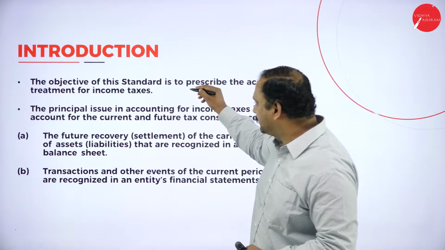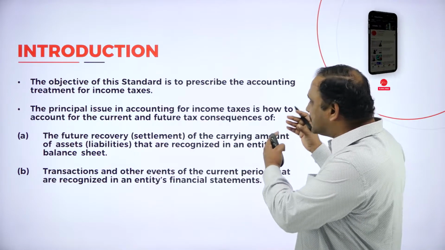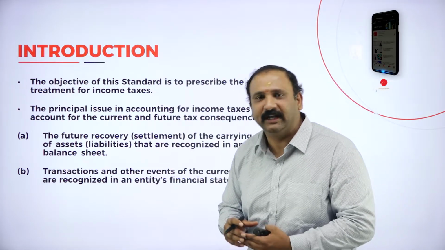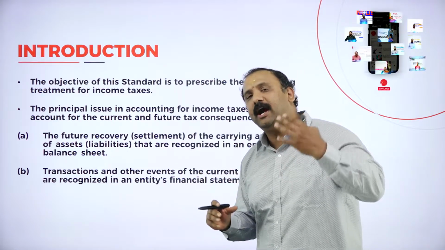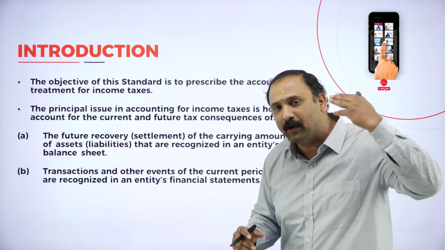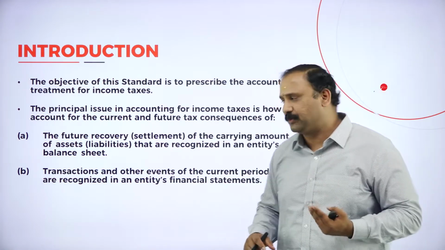The objective of the standard is to prescribe the accounting treatment for income taxes. Basically, what we are trying to understand here is how income tax has to be treated as a part of the accounting standard.